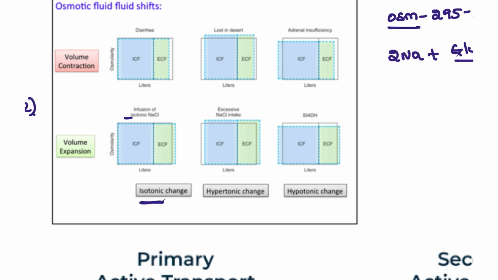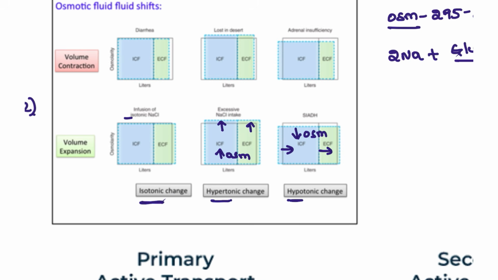So the volume expansion will be the same for the isotonic fluid, whereas with the hypertonic fluid, the ECF will be increased and the ICF will be increased in the volume expansion, and the hypotonic also, so there will be an increase in the expansion. Here you can see the expansion of the fluid. In the hypertonic versus the hypotonic, the difference is that the osmolarity will be increased here, and here the osmolarity will be decreased. So this is the difference between the hypertonic and the hypotonic.